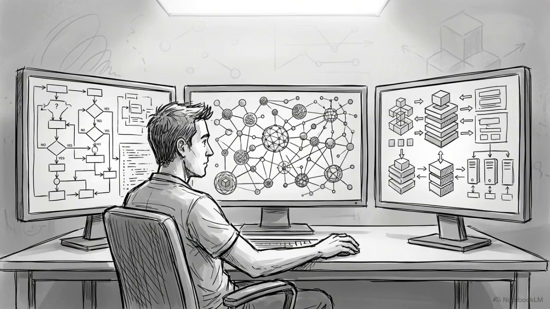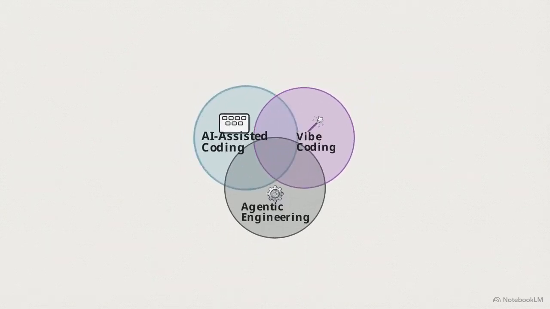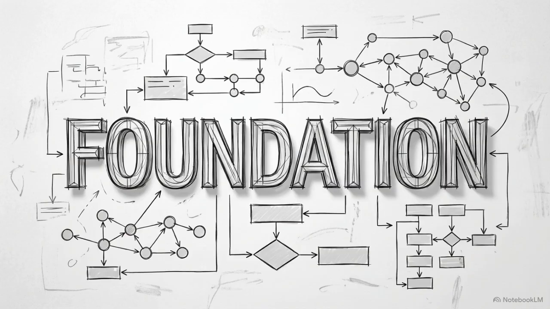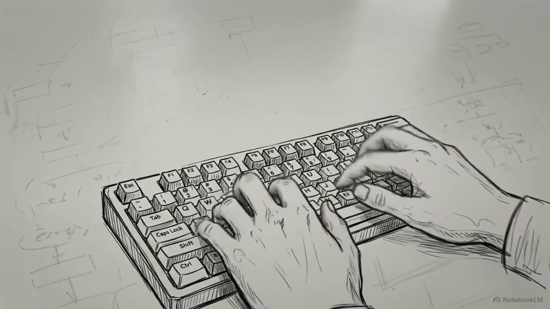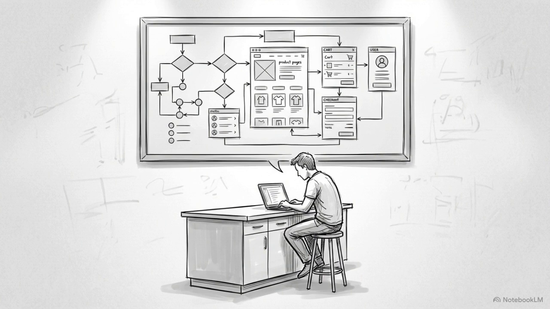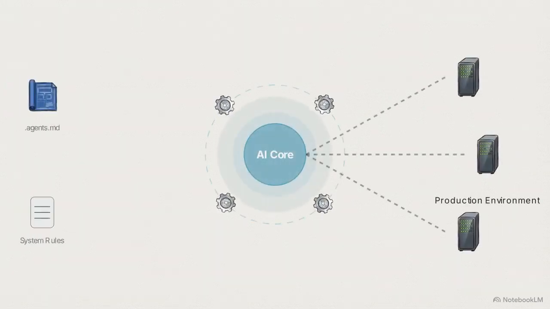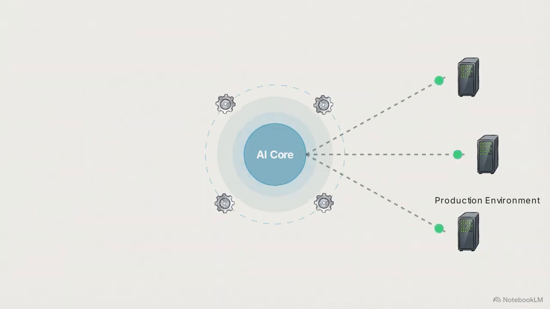If you are trying to figure out how to actually use AI for development right now, you are likely navigating three overlapping terms: AI-assisted coding, vibe coding, and agentic engineering. Let's separate them. AI-assisted coding is the baseline. This is a developer writing code using AI as a high-speed autocomplete typist to fill in the functional blocks. Vibe coding is different. This is when a non-developer builds an application using only unstructured natural language prompts, focusing entirely on the desired outcome instead of the syntax. Then there is agentic engineering. This is when AI operates autonomously, designing, executing, and iterating on software based on a strict set of system rules.